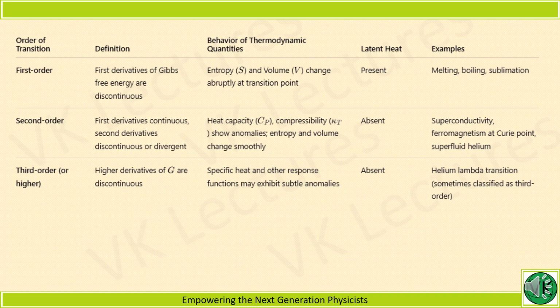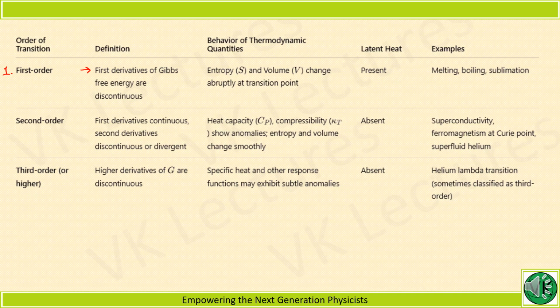Now here is general information regarding the different orders of transition. Let's start with the first order phase transition. The first derivatives of Gibbs free energy are discontinuous.